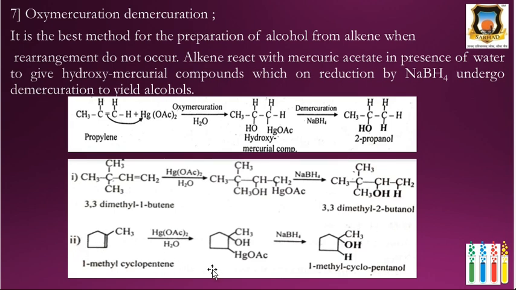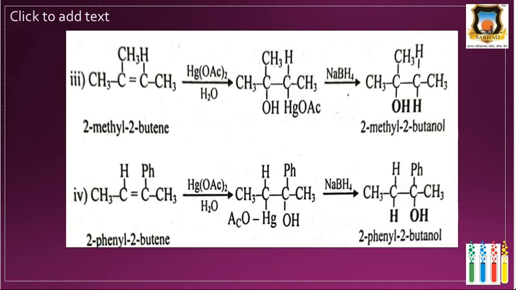Then 1-methylcyclopentene on oxymercuration-demercuration gives 1-methylcyclopentanol. Here there are no hydrogens on this carbon and here one hydrogen. Therefore OH attaches itself to this carbon and HgOAc to this carbon, and after demercuration it gives 1-methylcyclopentanol. Here are some examples of oxymercuration-demercuration. First is the oxymercuration, second one is the demercuration. We get these alcohols.